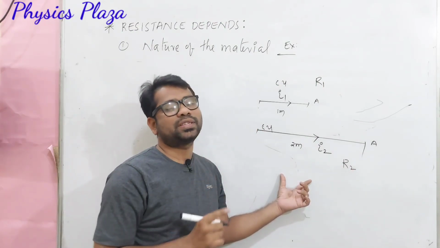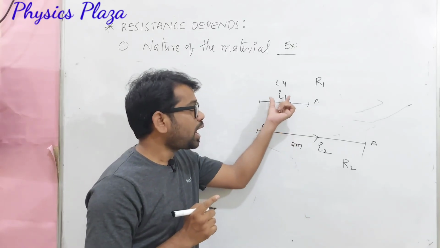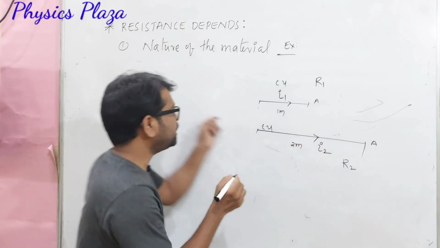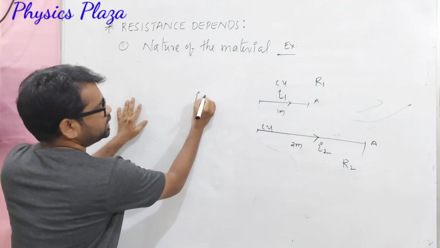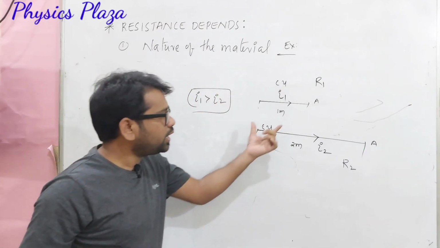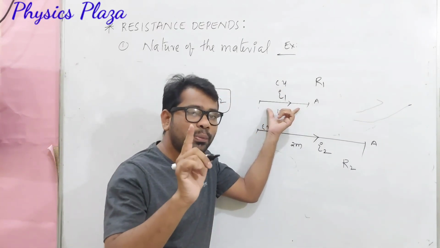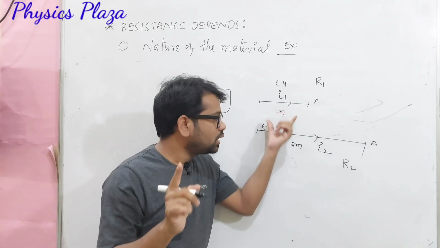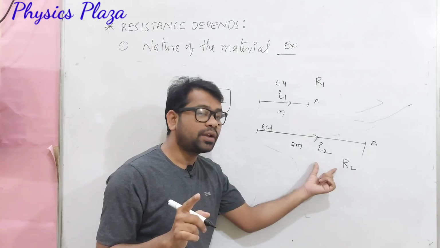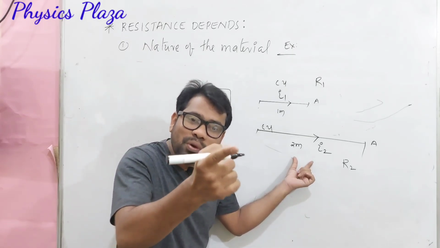Then we notice, dear children, that I1 is greater than I2. Which means more current is flowing through the copper wire of 1 meter than through the copper wire of 2 meters. Which means the second copper wire of 2 meters is offering more resistance.